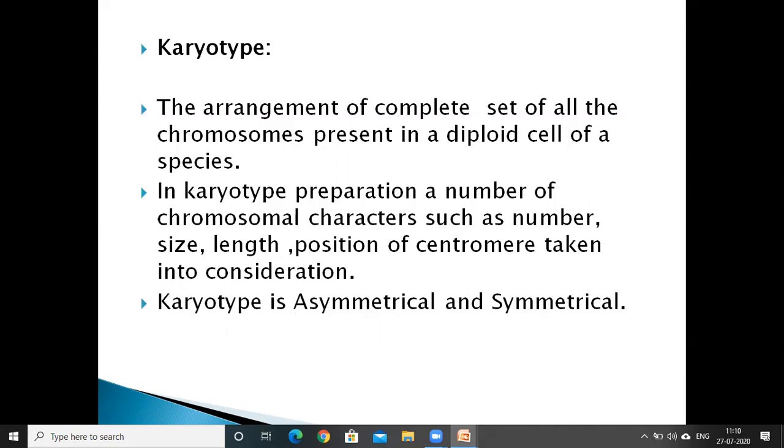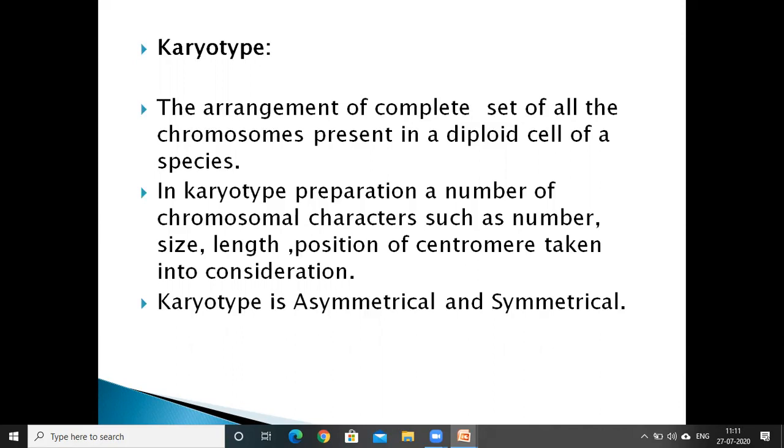And next one is the symmetrical karyotype. Symmetrical karyotype means they exhibit low differences, not much large, only some differences in size and length, and have more metacentric chromosomes. This type of karyotype is called symmetrical karyotype.